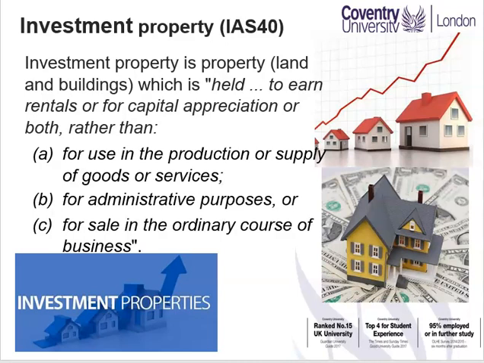So in essence, an investment property is not used as we had it under IAS 16. The purpose of holding the property is to earn rental income, or for capital appreciation.